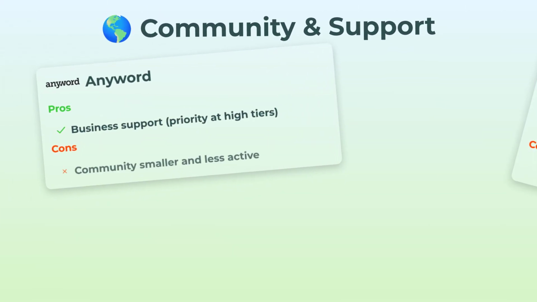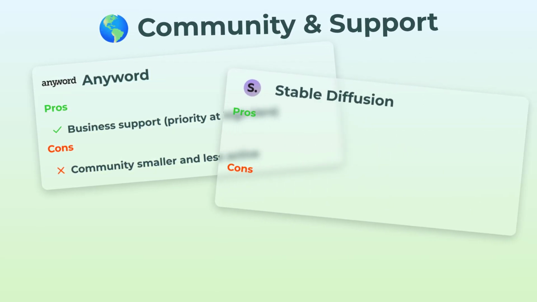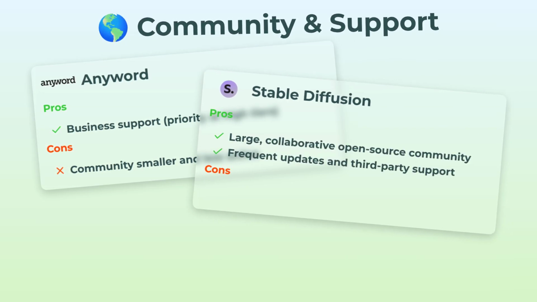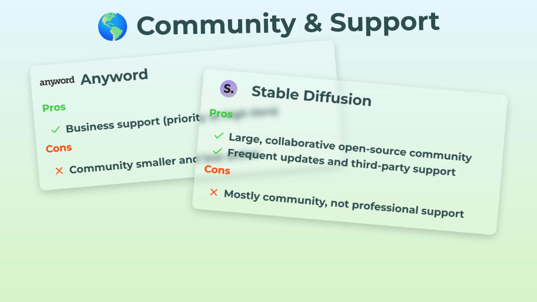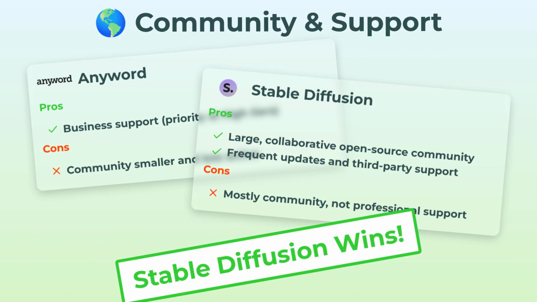Anyword's got business support, especially if you pay for the fancy tiers. But overall, its user community isn't huge. For Stable Diffusion, one word, massive. Tons of folks tinkering, building, sharing models, dropping updates. Official support? Not so much. But if you don't mind community-driven tips and hacks, it's amazing. Stable Diffusion takes this round for sheer size and energy.